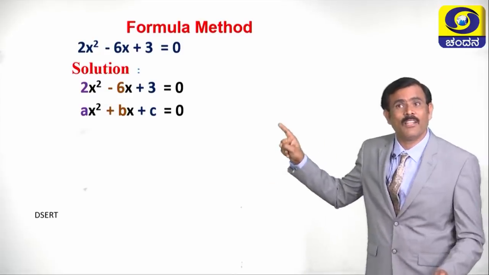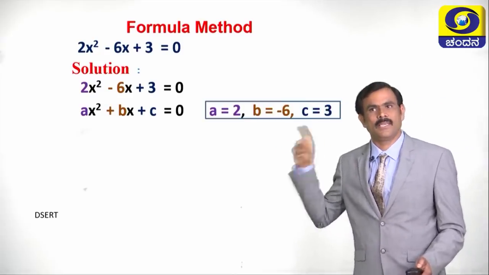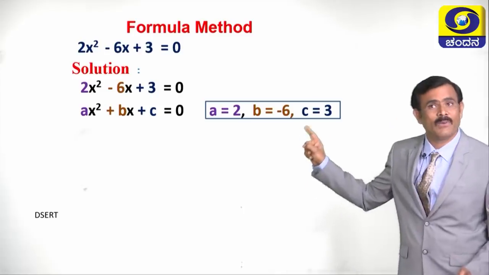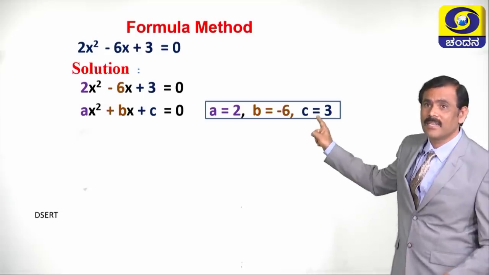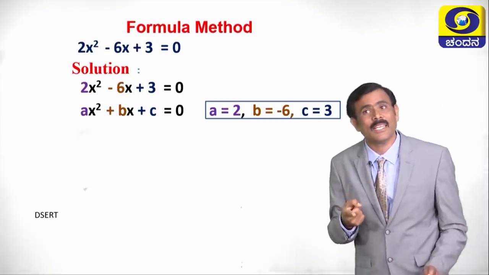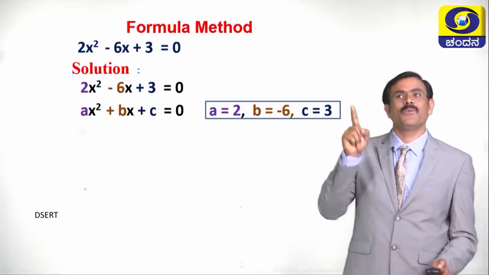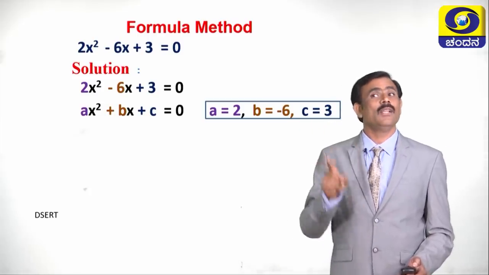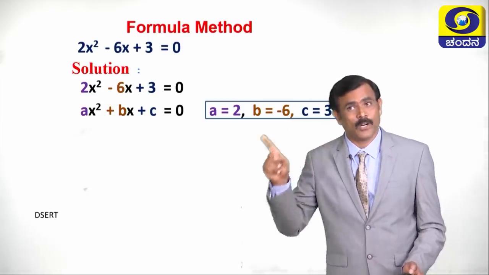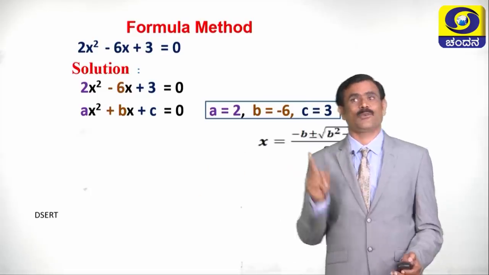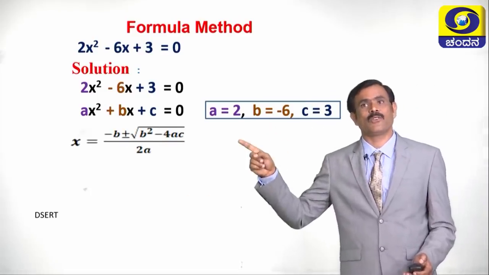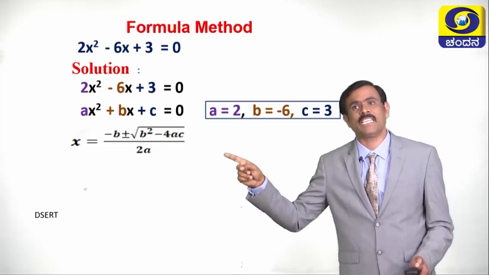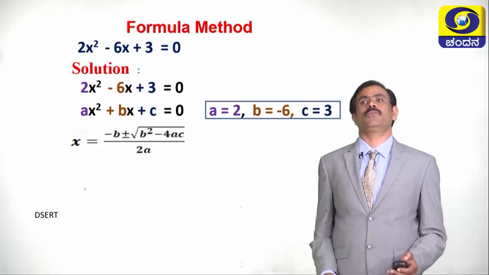Then what is the value of a? a is equal to 2. What is the value of b? Minus 6. What is the value of c? 3. Now what is the next step? Next step, we have to write the formula. What is the formula? The formula is x is equal to minus b plus or minus square root of b square minus 4ac divided by 2a.